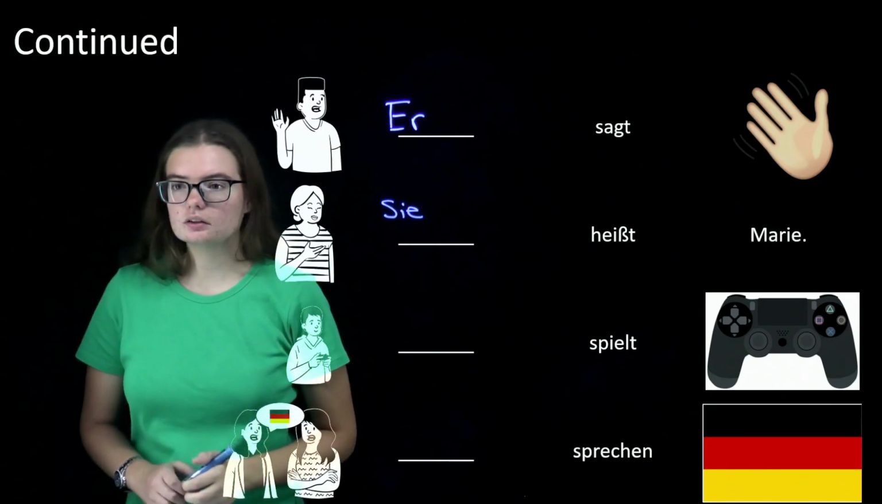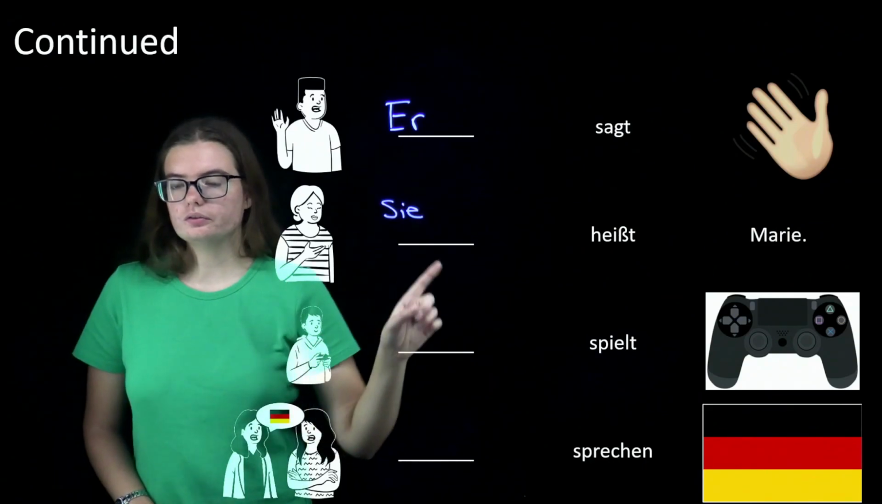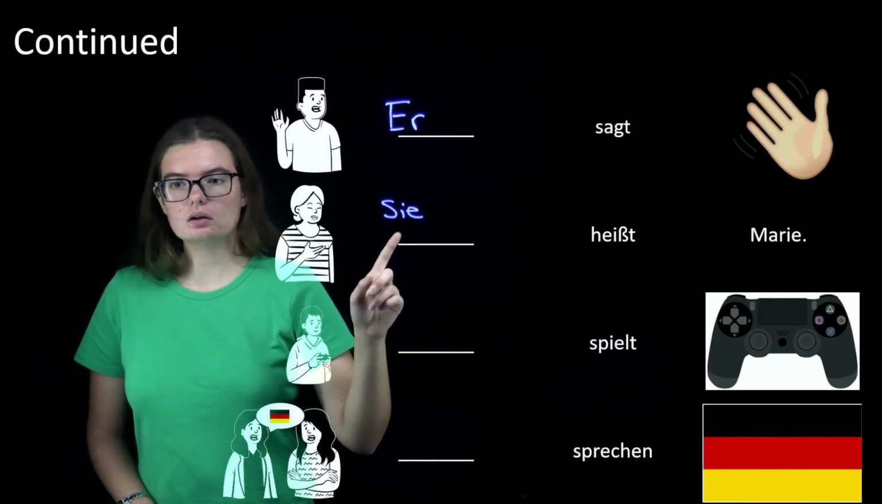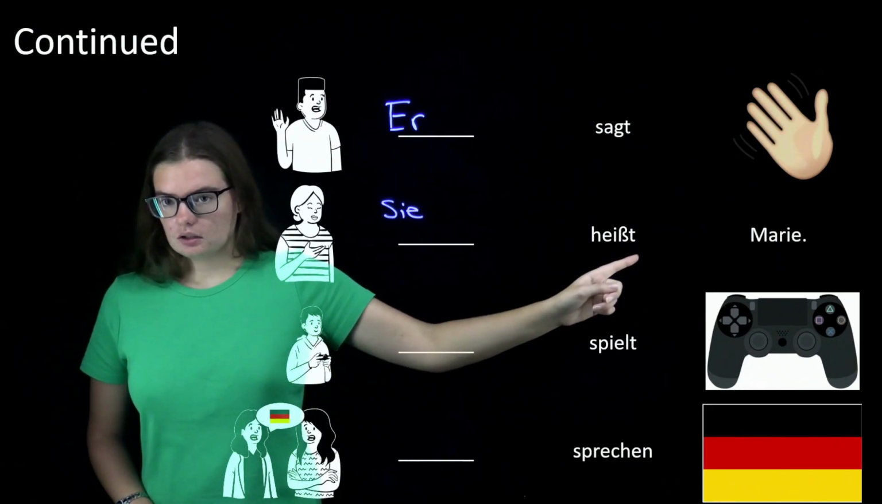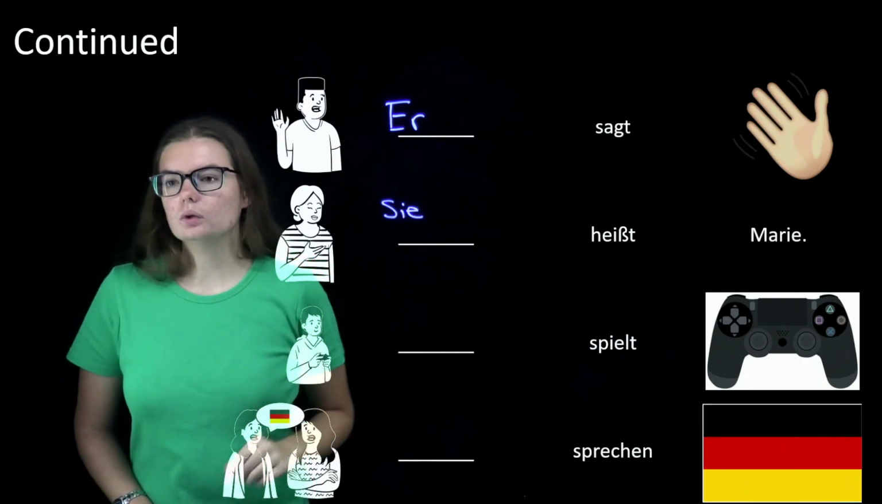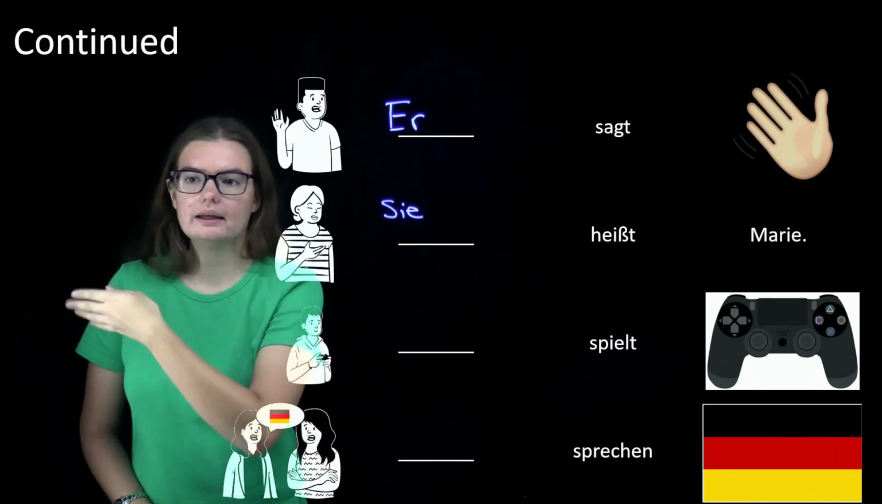Now, that looks a lot like sie as in you formal. The difference is that this is not always capitalized, and the verb ending ends with a te, whereas sie, you formal, ends with an en.